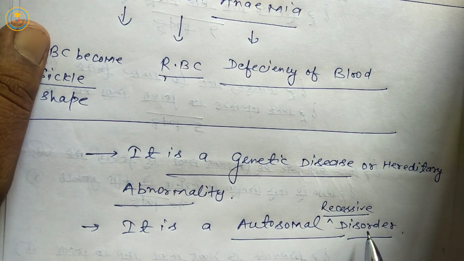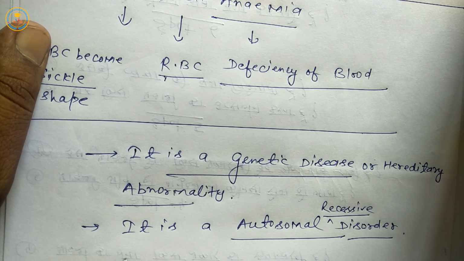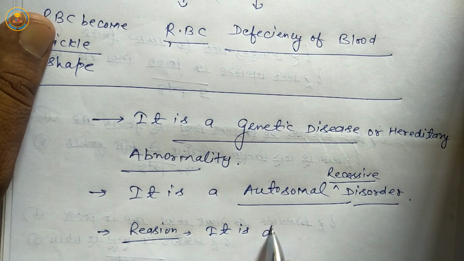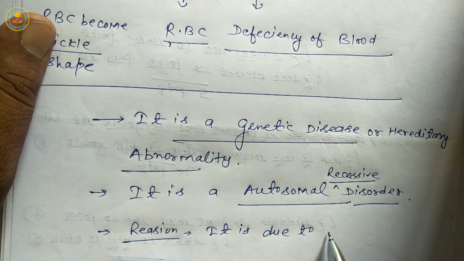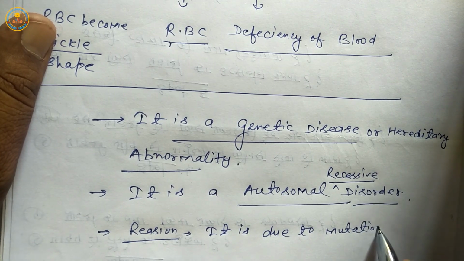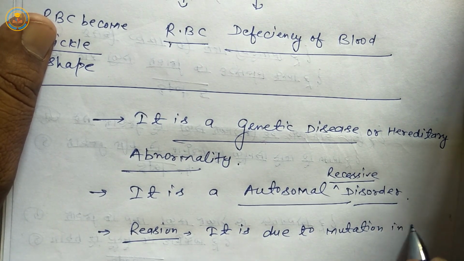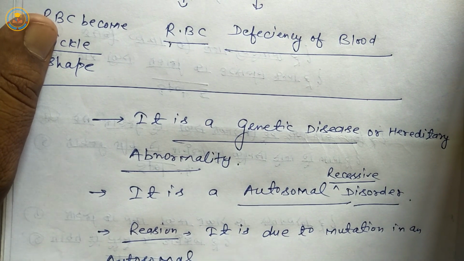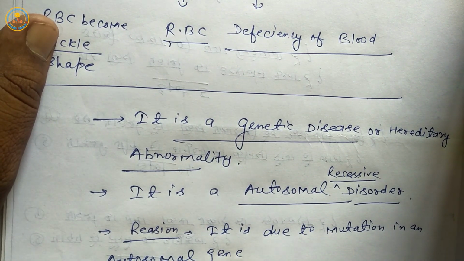Once again, it is an autosomal recessive disorder, and the reason in this disease is that it is due to mutation in an autosomal gene, because the recessive gene is located in autosomes.